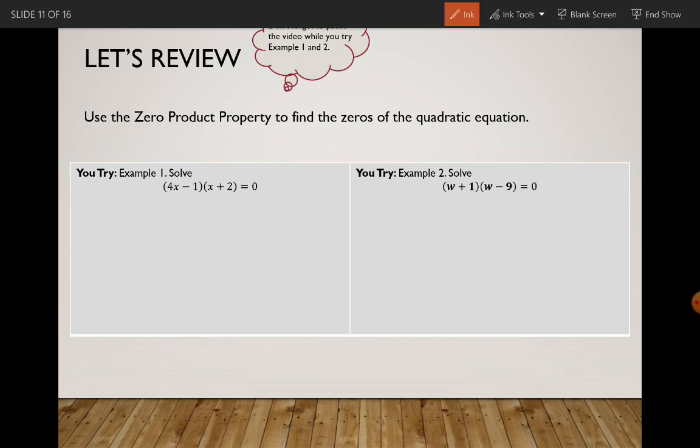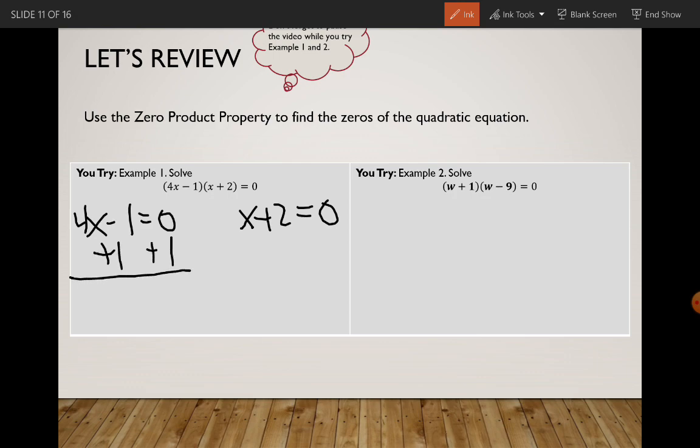So for this, we simply look at our problem. So example 1 says 4x minus 1 times x plus 2. What we have here is two factors separated by parentheses. So to find the zeros, we take the first factor and set it equal to 0, and the second factor and set it equal to 0. Now we simply solve for x in each case.